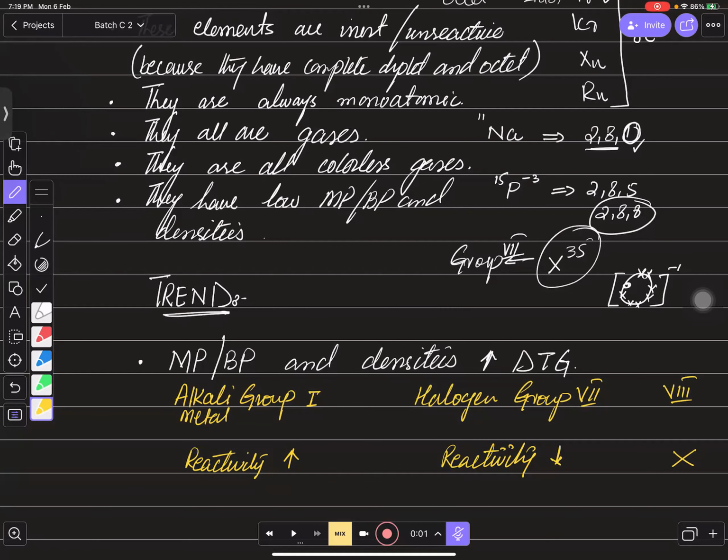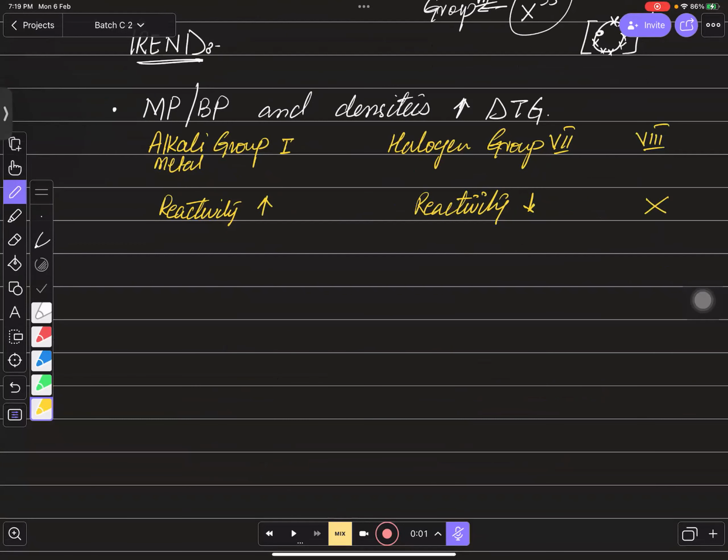Yes, sir. Okay. Then we have some uses related to these elements. Can any one of you please tell me what is the use of helium gas? They used to fill balloons. Yes, air balloons, hot air balloons. It is used in weather balloons. Right, good job.